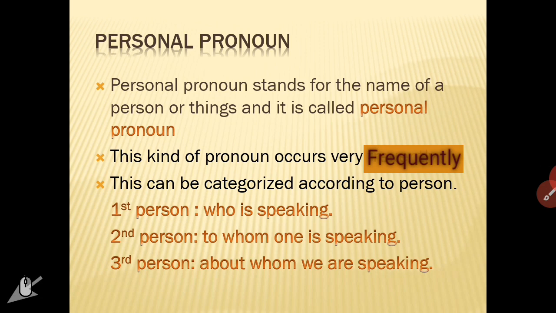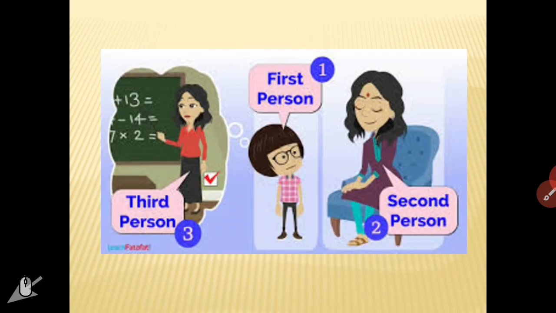Now, first person is the person who is speaking. Second person is the person to whom one is speaking. And third person is the person about whom we are speaking. It means the third person is not physically present, or the third person may be a thing. So, the first and the second person are speaking about the third one.